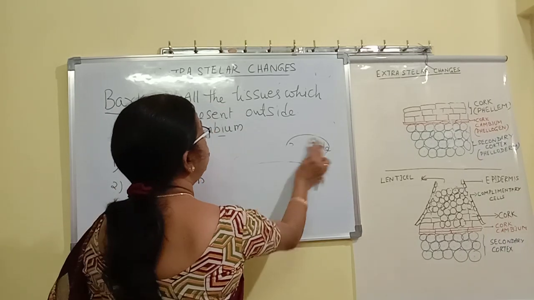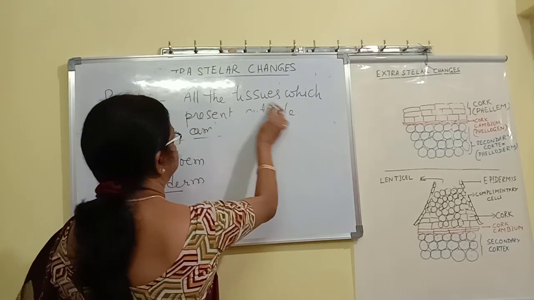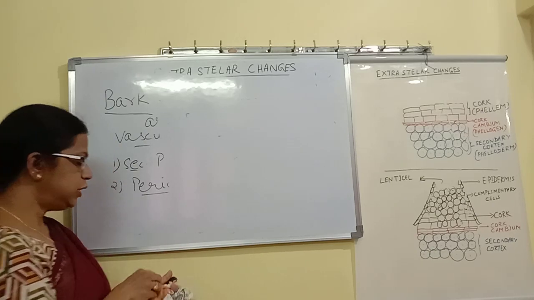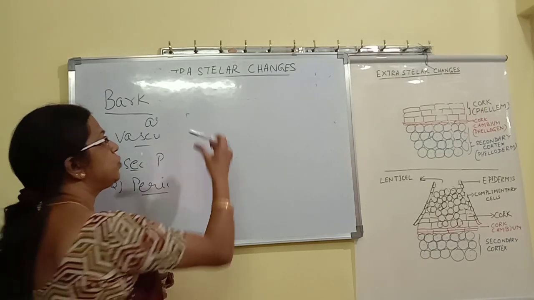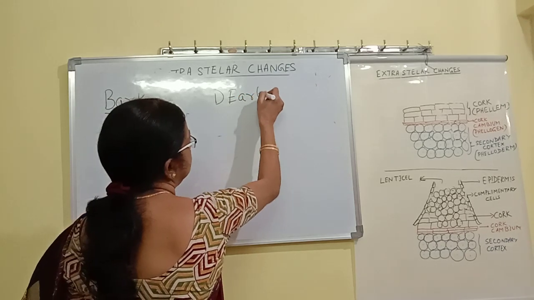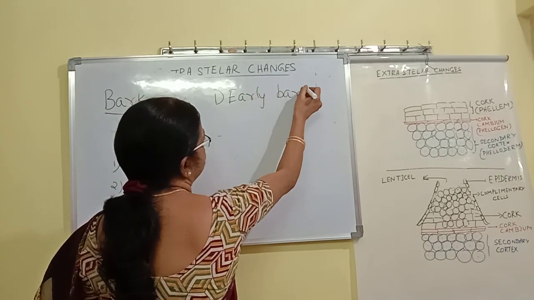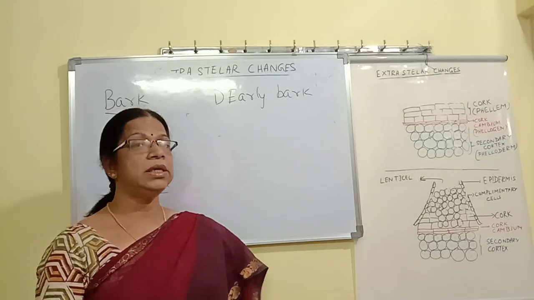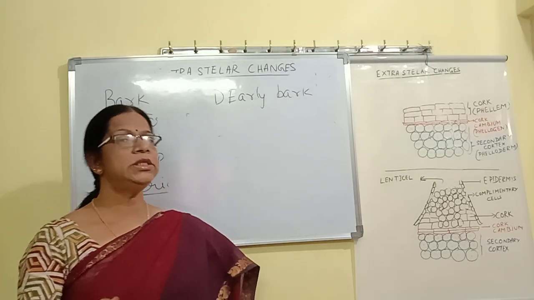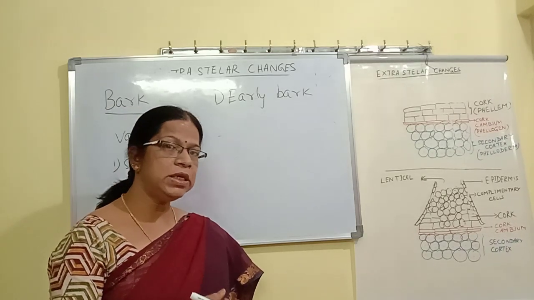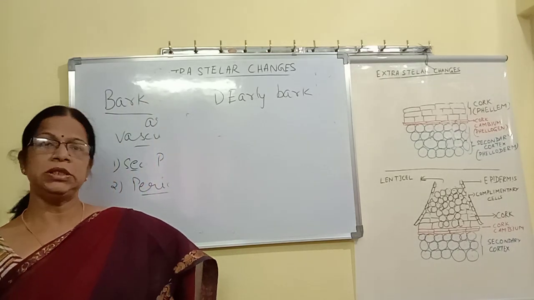Now there are two types of bark. Bark is made up of two types. First type is called early bark. Early bark means which is found early in the season. That means in the beginning of the year. You know, the secondary growth starts in spring season and then it continues in autumn season.